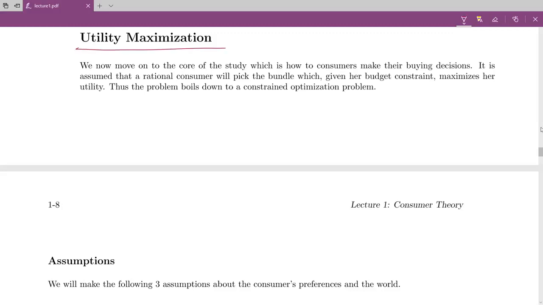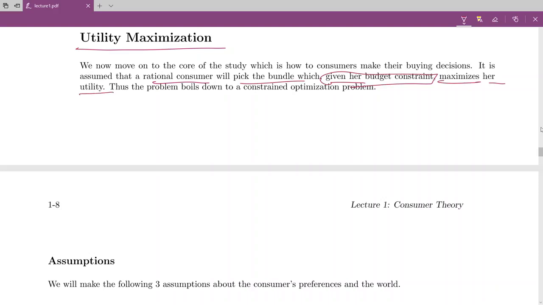Utility maximization is basically the reason for consumer theory. It's the main motive to study consumer theory. A rational consumer, we assume, will pick the bundle which, given her budget constraint, maximizes her utility.